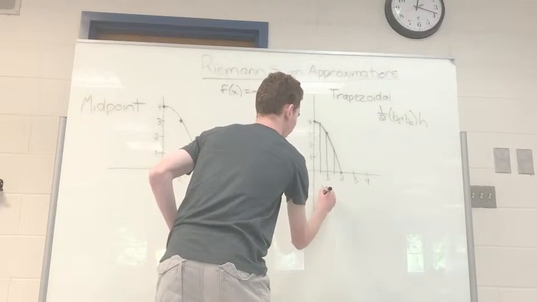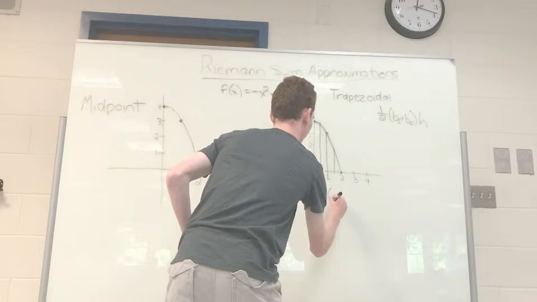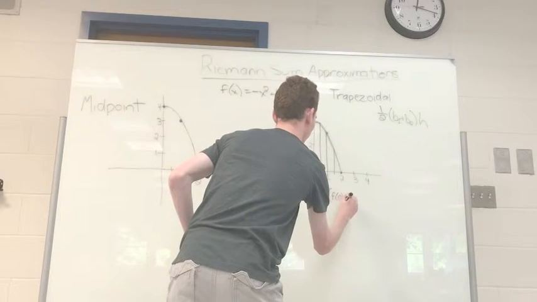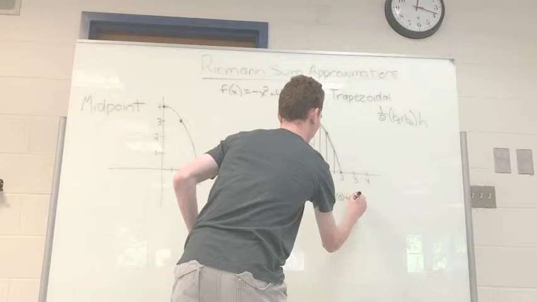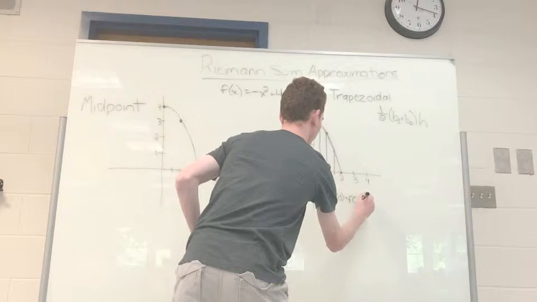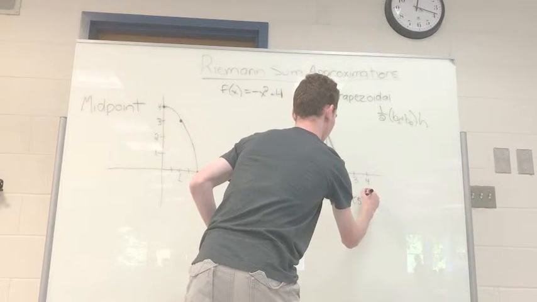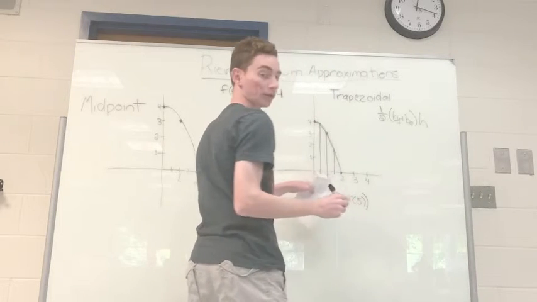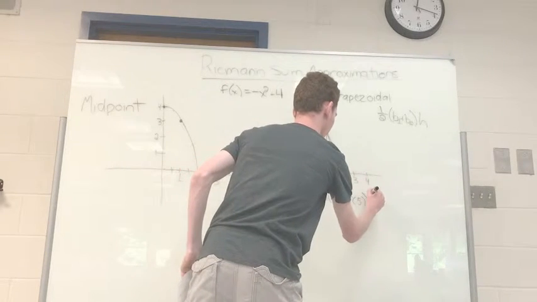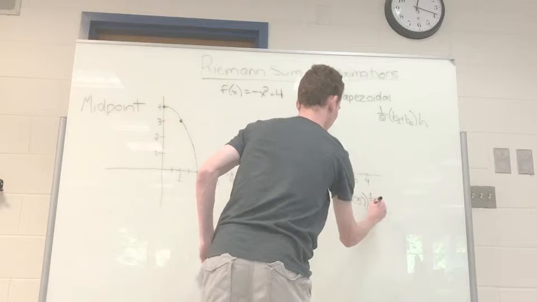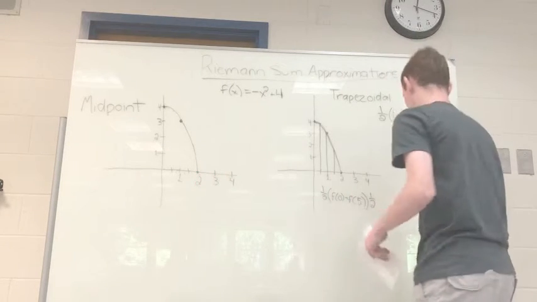So we have 1/2 of f of 0 plus f of 0.5 times the height, and the height of each one is 1/2, because that's our subinterval. It's going to get long.